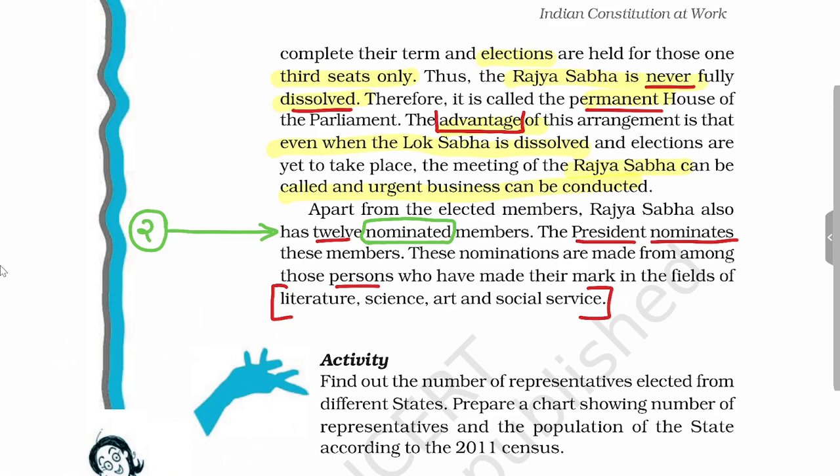Now we will see the nominated members. This is the second type of members in Rajya Sabha. A total of 12 members are nominated to Rajya Sabha by the President.